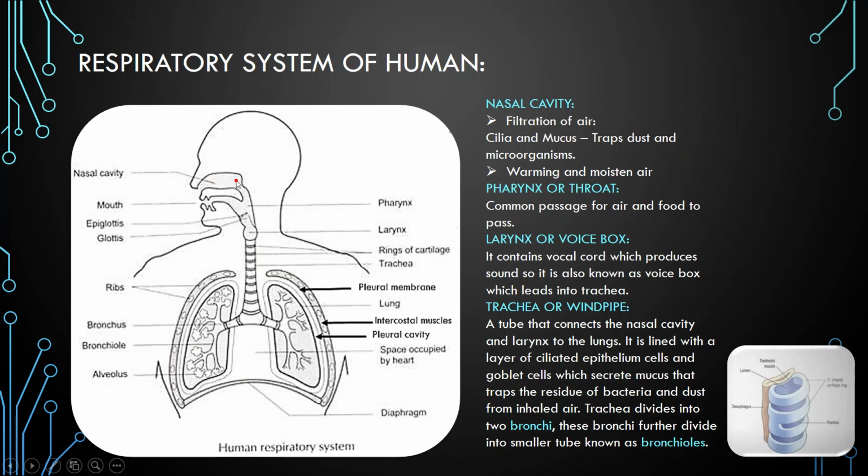The main job of the nasal cavity is the filtration of air. With the help of cilia and mucus, the dust particles, microorganisms and other pollutants are trapped, and the nasal cavity also keeps the air warm and moist.